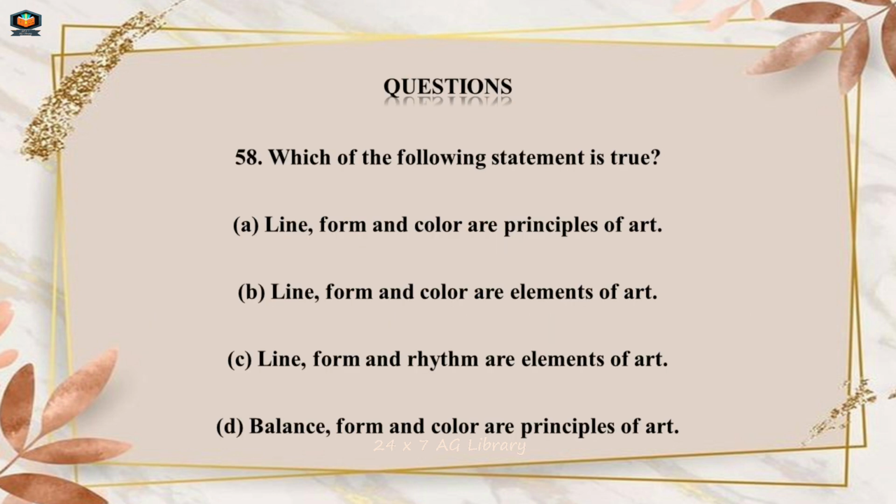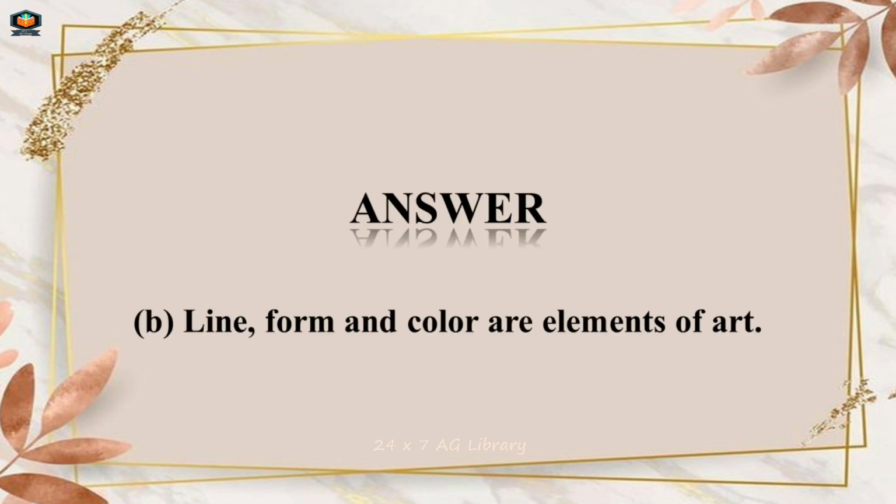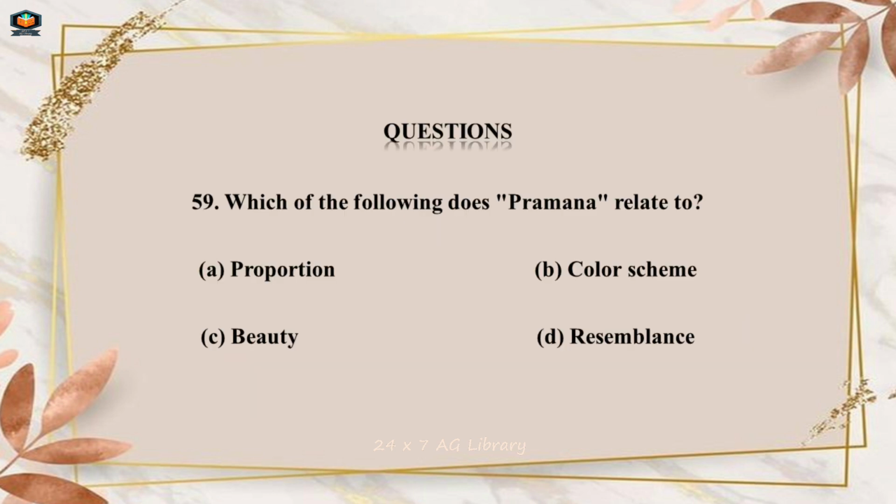Question Number 58. Which of the following statements is true? A. Line, form and color are principles of art. B. Line, form and color are elements of art. C. Line, form and rhythm are elements of art. D. Balance, form and color are principles of art. Answer B. Line, form and color are elements of art.